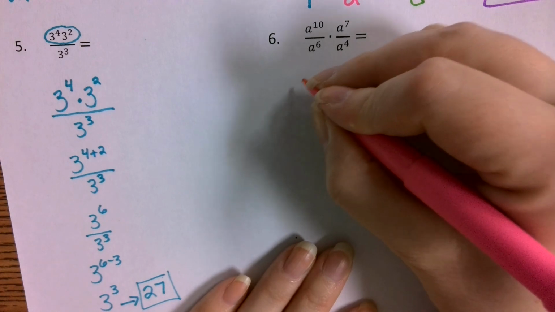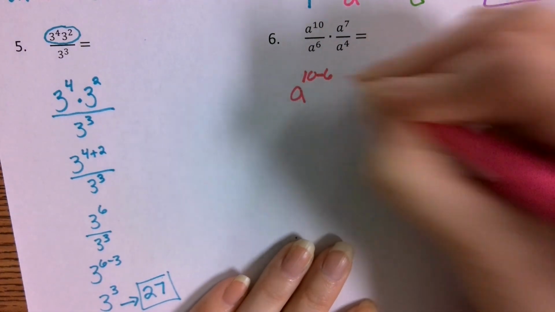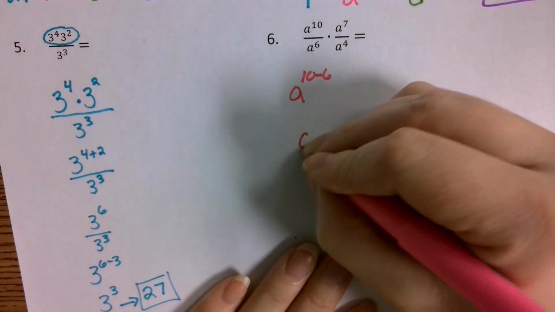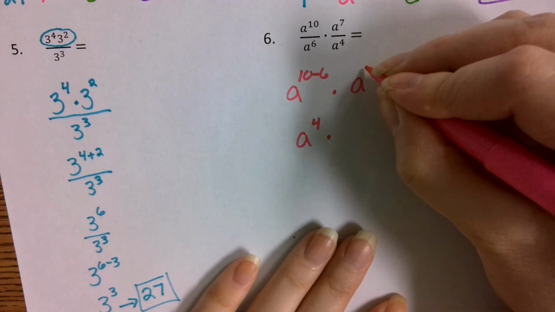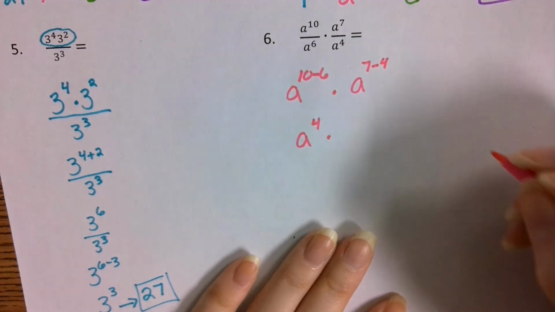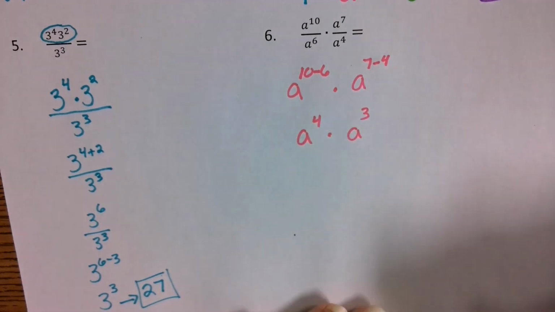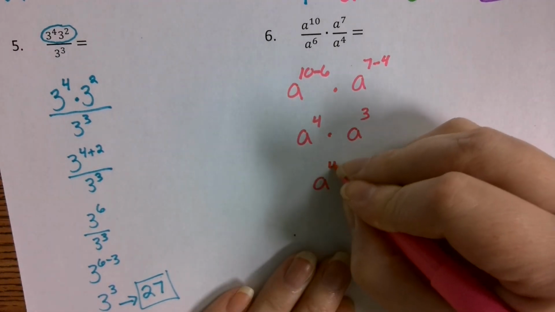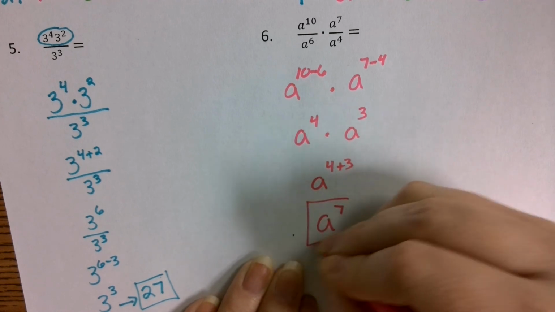So I'm going to do the quotient rule first. I'm going to do a to the 10 minus 6 power, which comes out to a to the 4th. Then I'm going to do a to the 7 minus 4 power, which comes out to a to the 3rd. Then I'm going to go ahead and do my product rule, which is to add 4 and 3 together, which comes out to a to the 7th.